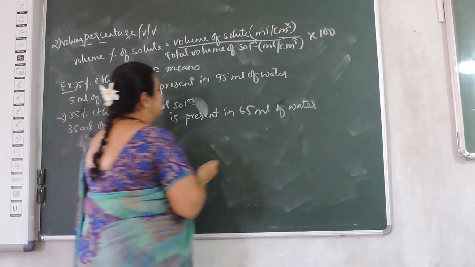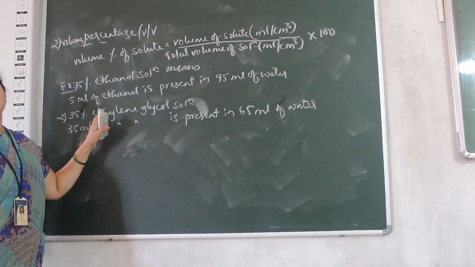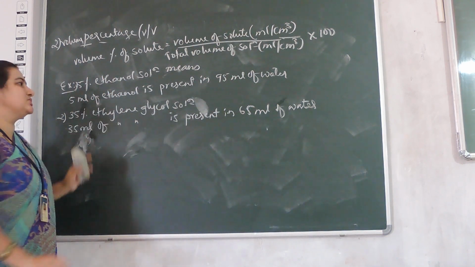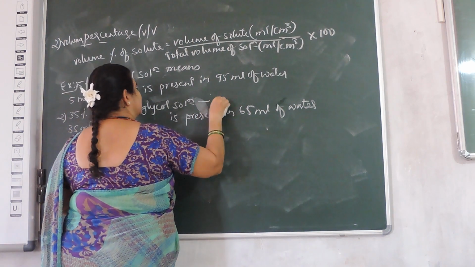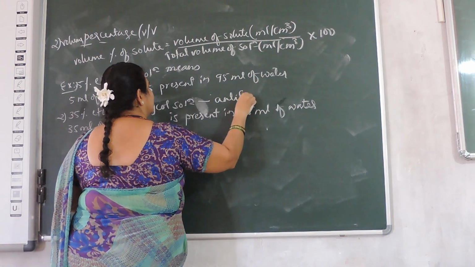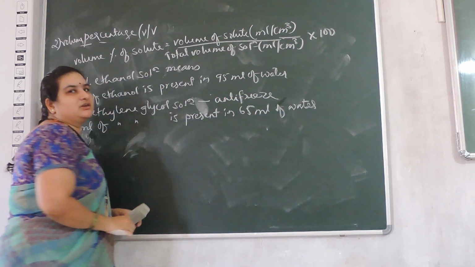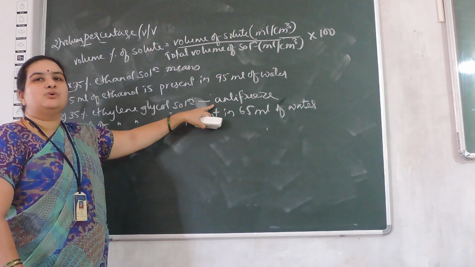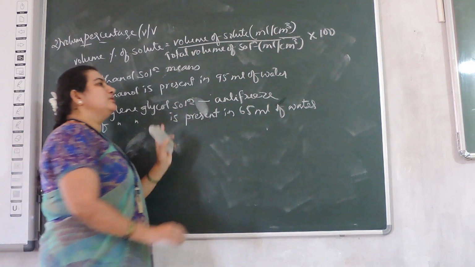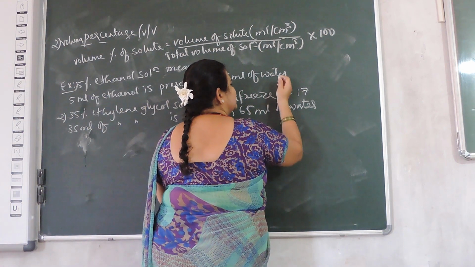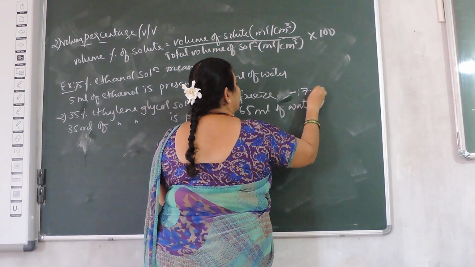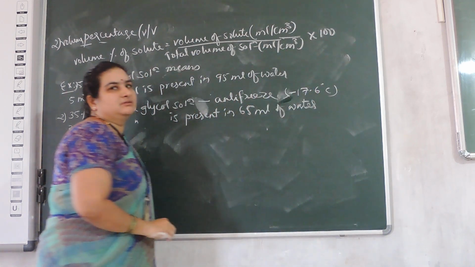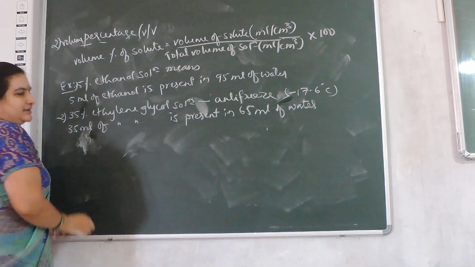This 35% ethylene glycol solution is used as an antifreeze for car engines, to cool the car engines by running it. It will cool the engine down to a temperature of minus 17.6 degrees.